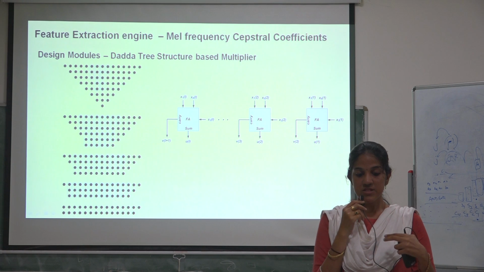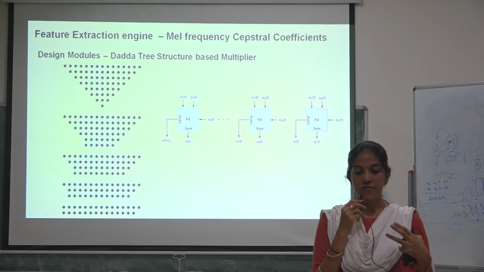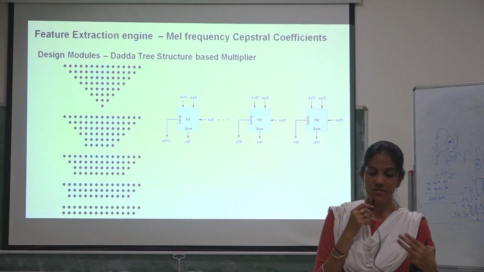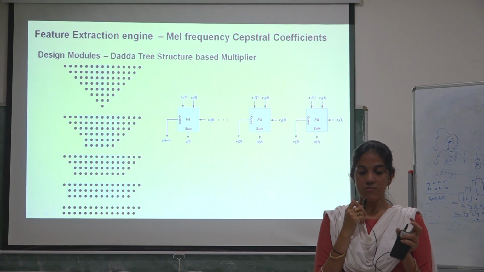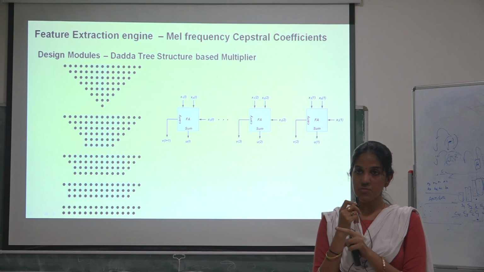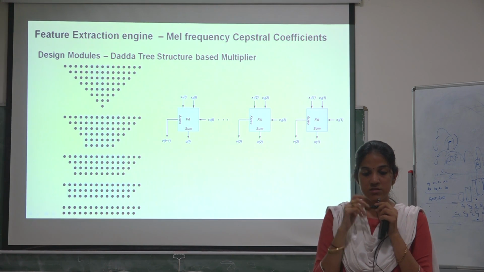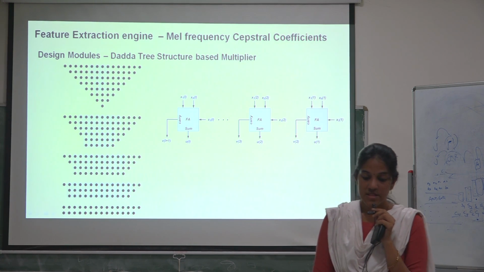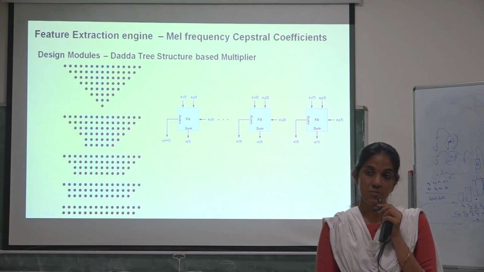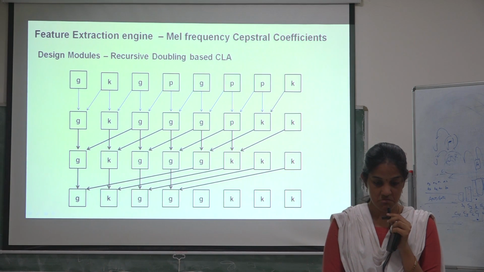Similarly, from the second stage to the third stage, only 4 partial products are retained, and the reduction happens. Reduction doesn't happen where 4 or fewer partial products are present. Such is the reduction mechanism for a Dadda tree structure. This actually has the advantage of low power and high speed.